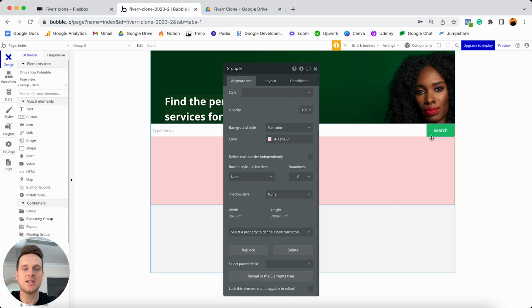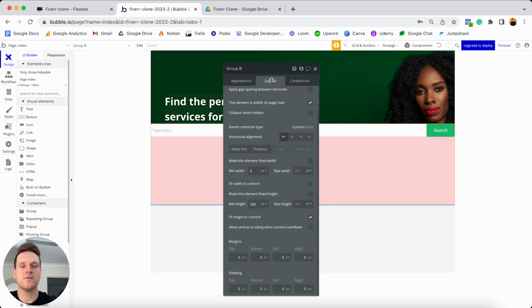The last thing we'll need to do is just update the responsive settings for this red group, because at this time you'll see we not only have all of this empty space at the bottom of our red group, but it also takes up the entire width of our main group that it sits within. So if I click on this group here and jump over to my layout tab, the first thing I'd like to do is update the minimum height of this group.